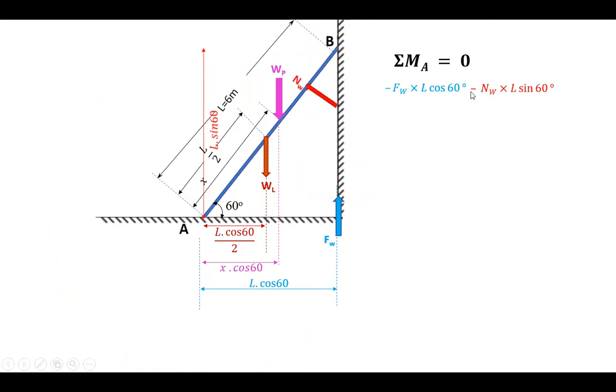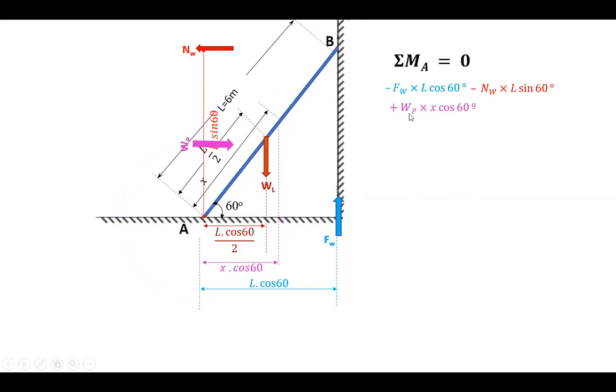Okay, now let us consider another force, that's WP. If you transfer the force from here to here, according to law of transmissibility, the perpendicular distance will become X cos 60. Therefore, the moment due to this will be WP into X cos 60, and since it is rotating clockwise about A, it is positive.